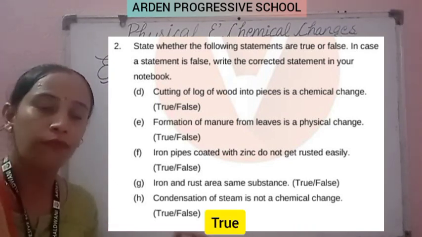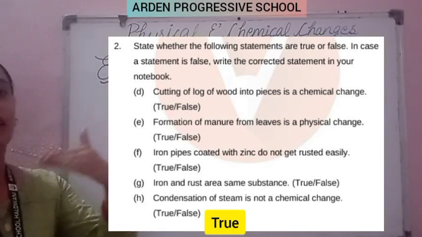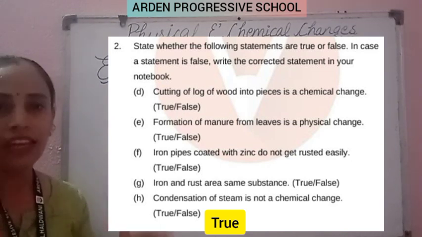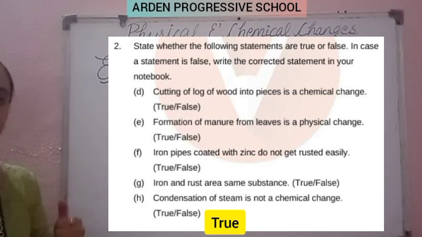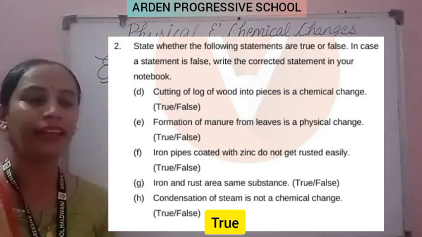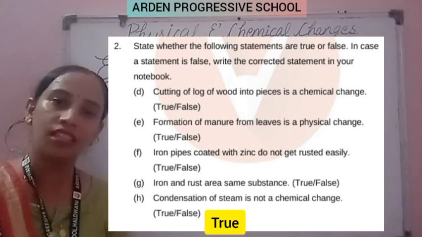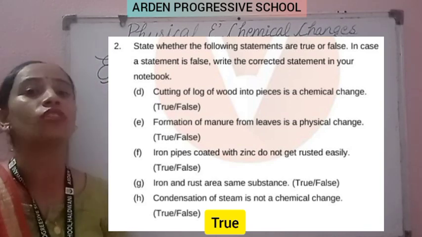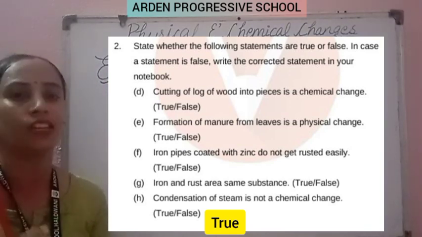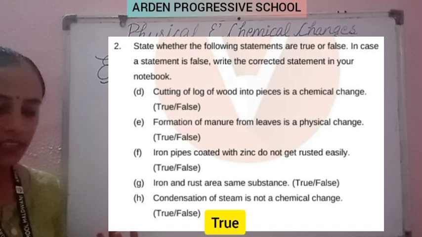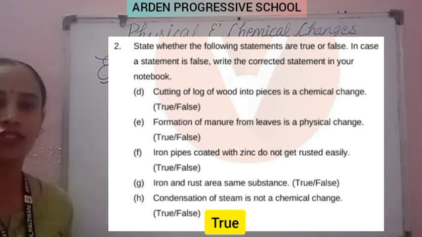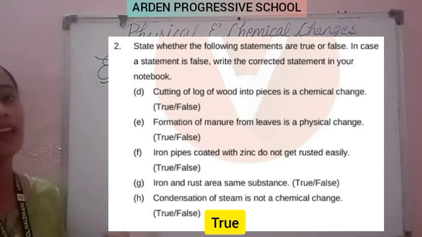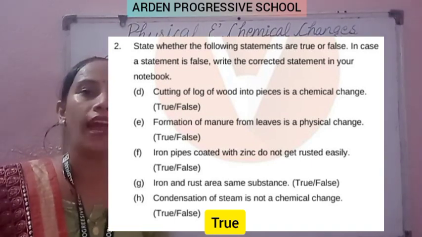This is true. When liquid changes its state into steam, sorry, okay, when we boil water, it changes into steam. So this is a physical change only. Clear? Here it is written, it is not a chemical change. So this is true. It is a physical change. Clear, student? So this is all about the true and false.